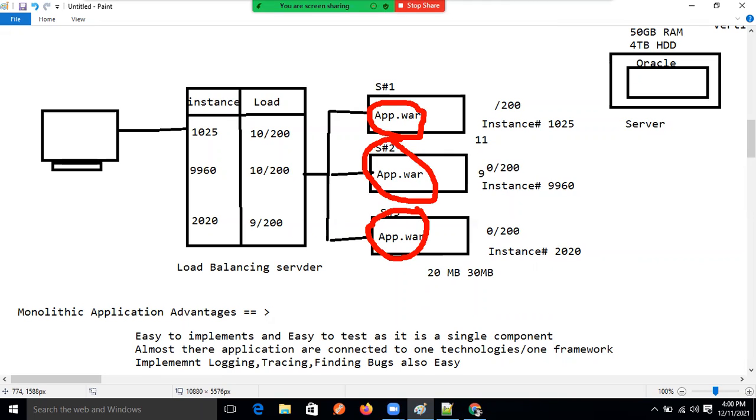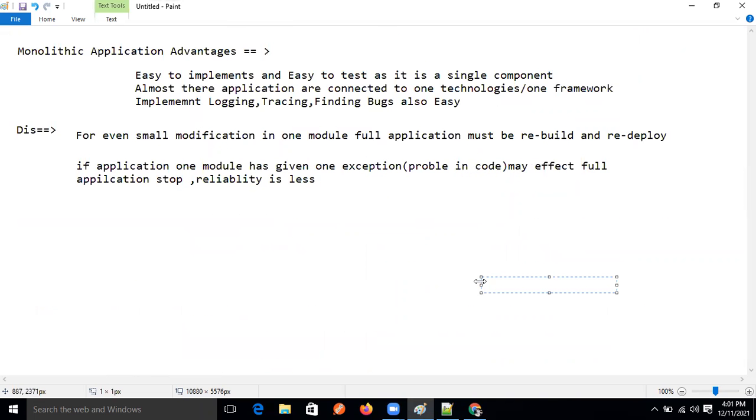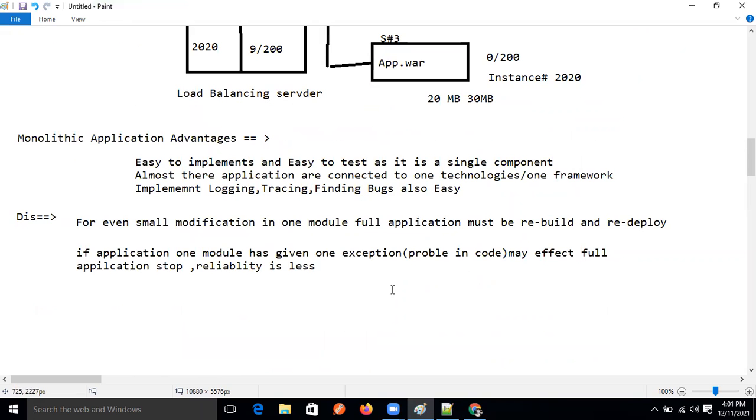Let's first understand diagrammatically what the CI/CD process is, guys, then I will come to that point.